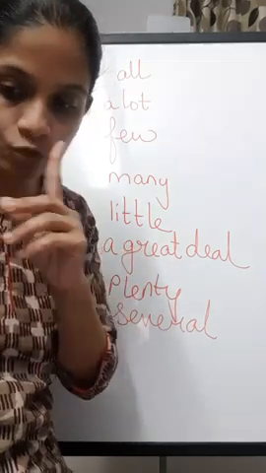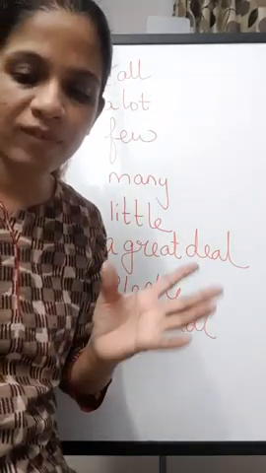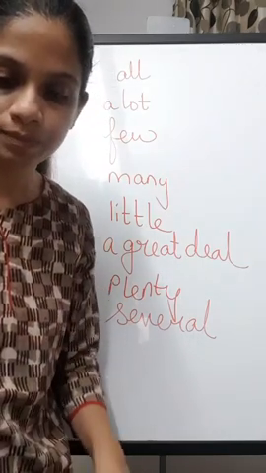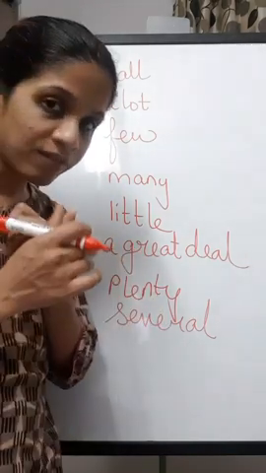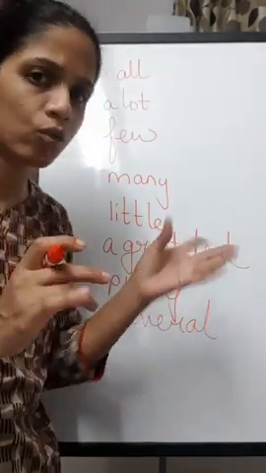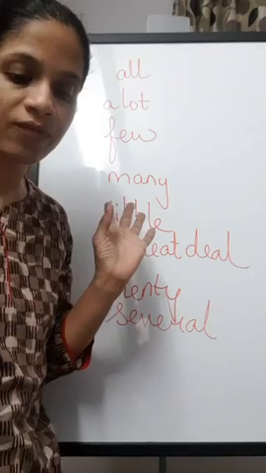Adjectives usually come before a noun, that is, they tell you something more about a noun. Now the noun has to be a countable or uncountable noun. Depending on that, these quantifiers come.